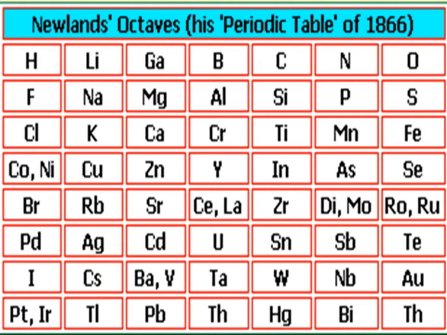That means he discovered the octave. This group of 8 elements from hydrogen to fluorine is specifically known as Newland's octave. Got it?